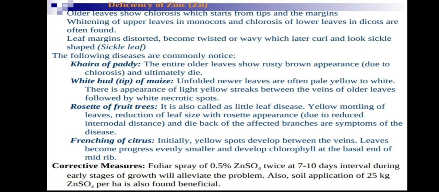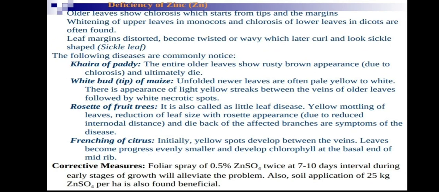Otherwise, we will get confused. Whitening of upper leaves in monocots and chlorosis of lower leaves in dicots are often found. Leaf margins become distorted, twisted and wavy, which later curl and look sickle shaped. Sickle leaf disease is common in zinc deficiency, a sickle-like curl.